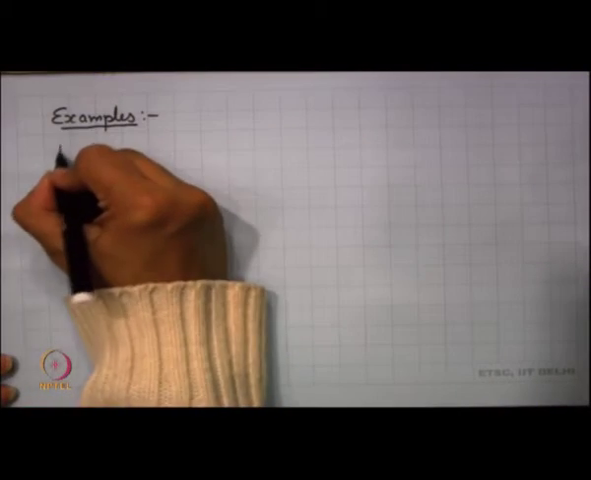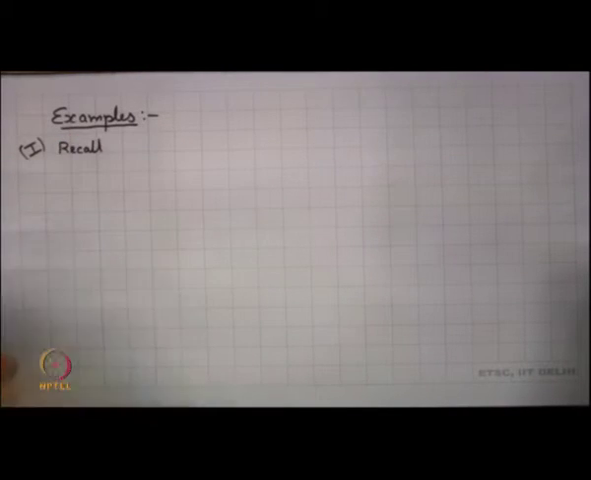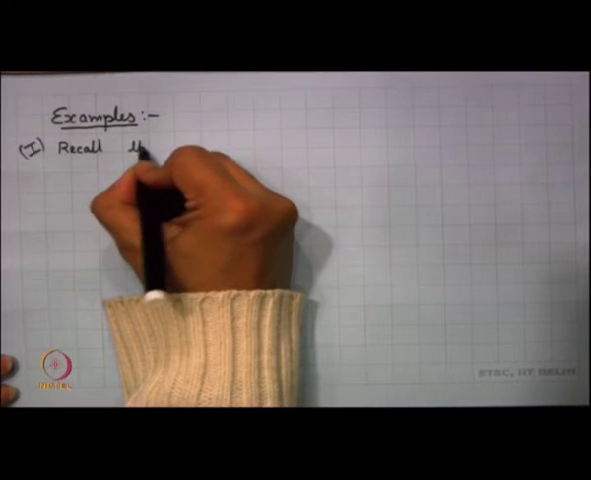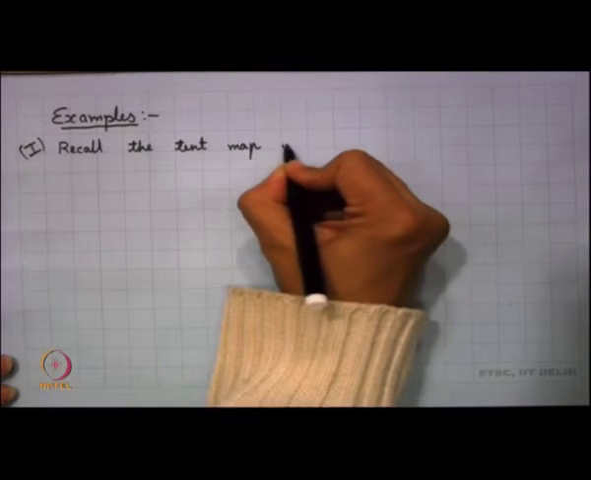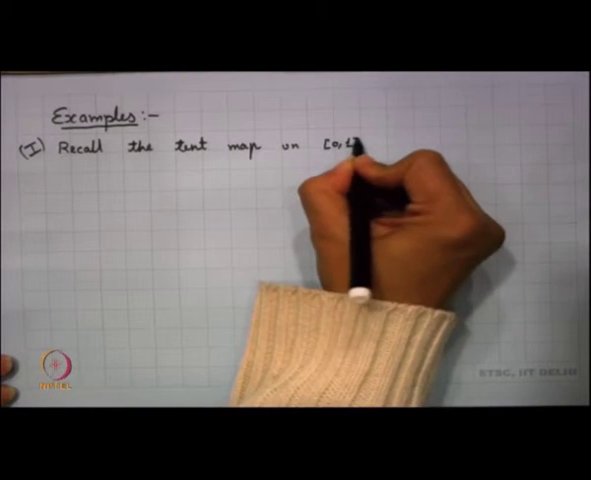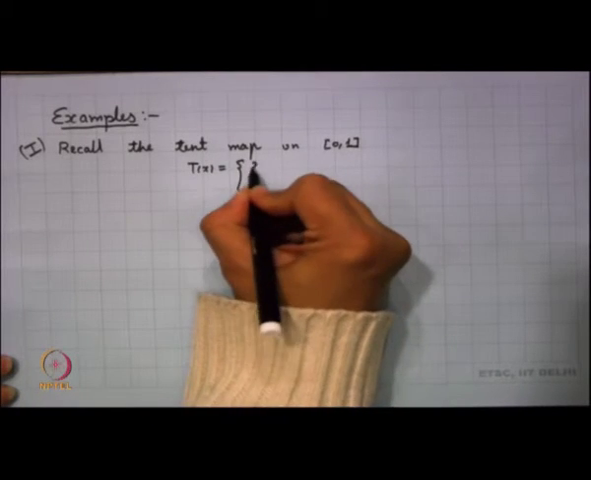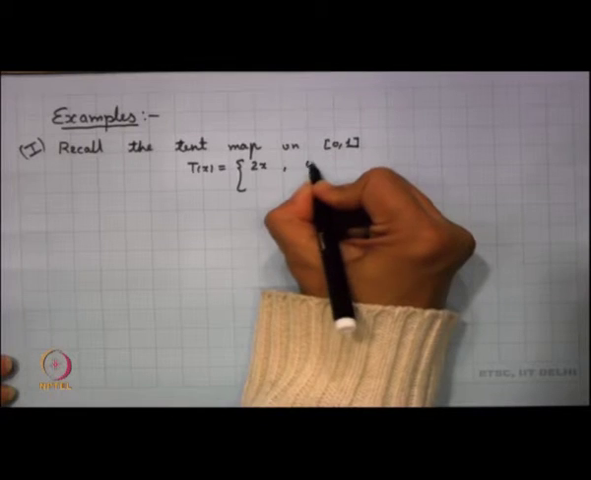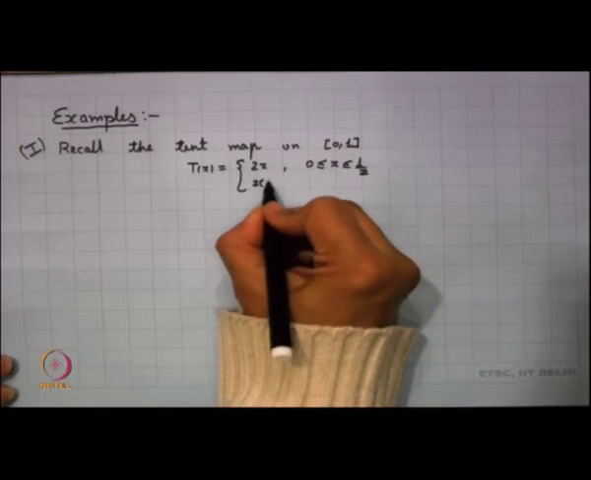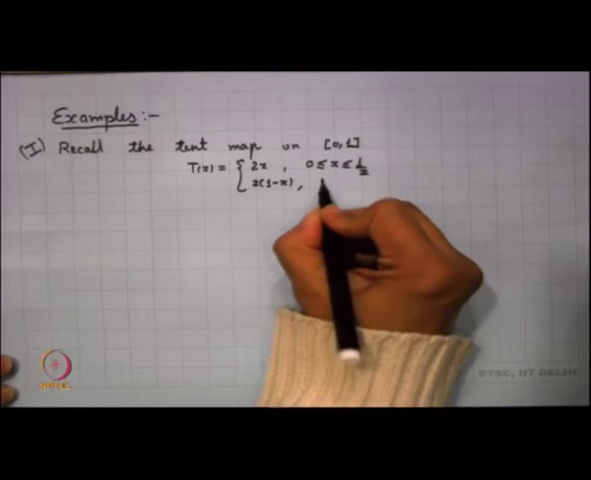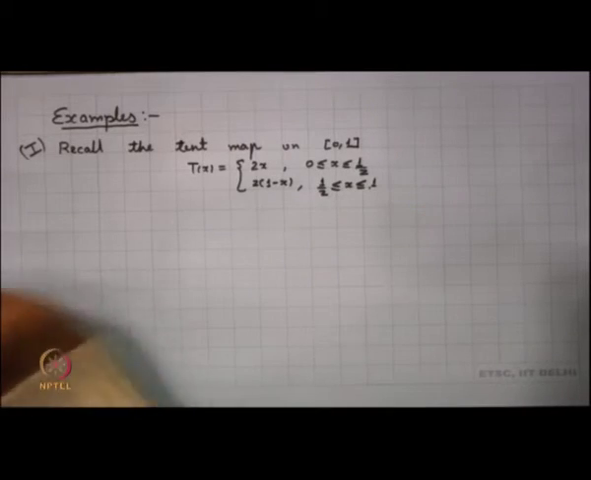Specifically want to recall, so I am writing it, the first example here: we recall the tent map. I think we have already studied the tent map on [0,1]. So, the tent map is given as T(x) = 2x for 0 < x ≤ 1/2, and it is 2(1 − x) when you have 1/2 ≤ x ≤ 1.